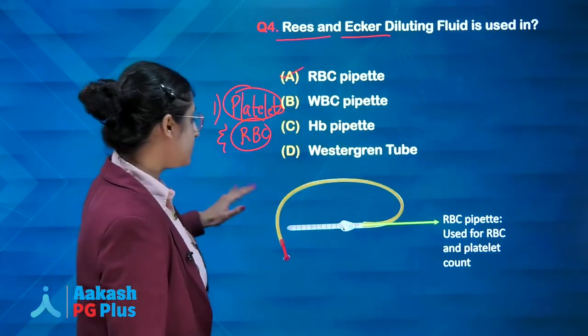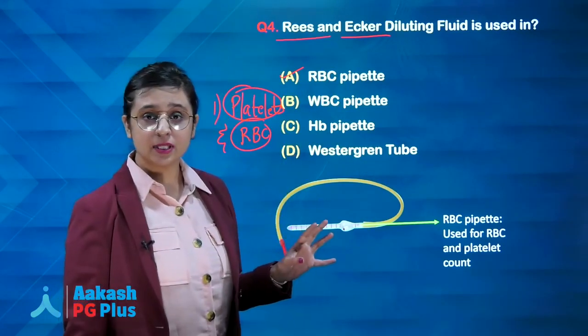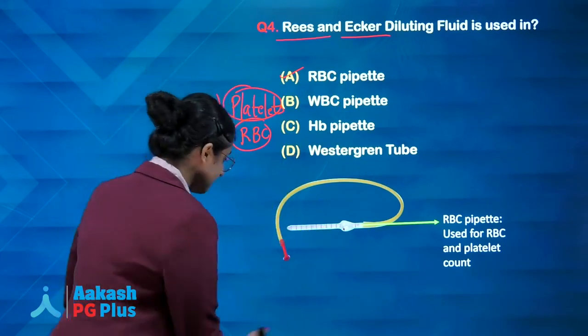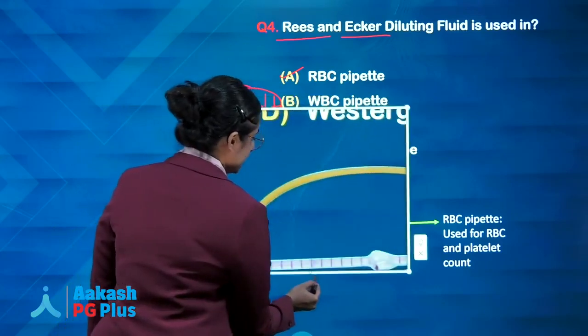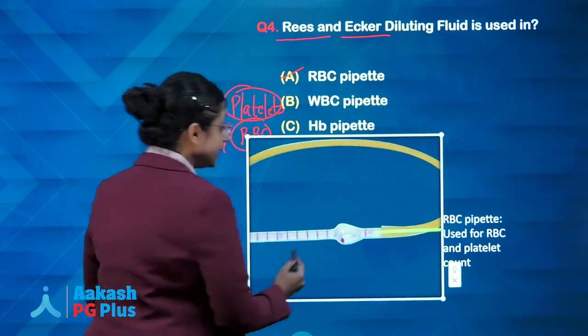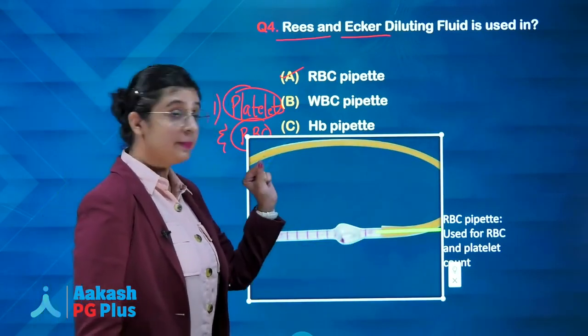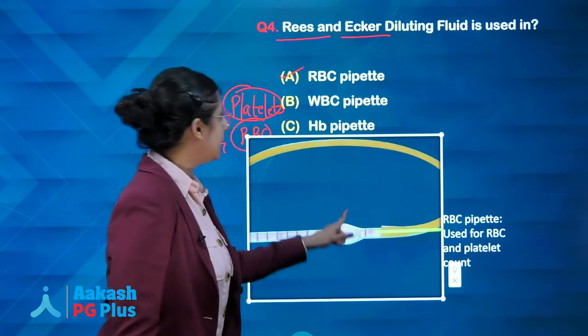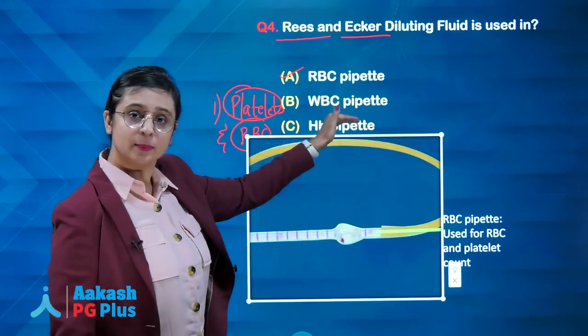They can show you various pipette images. What pipette is this? Is it RBC pipette or WBC pipette, students? Easy to remember. Okay, a very simple tip and you are sorted. If in your question you see a red bead, you can see this beaded appearance inside which a bead is there. If that is red in color, it is a RBC pipette. If it is white in color, it is a WBC pipette.